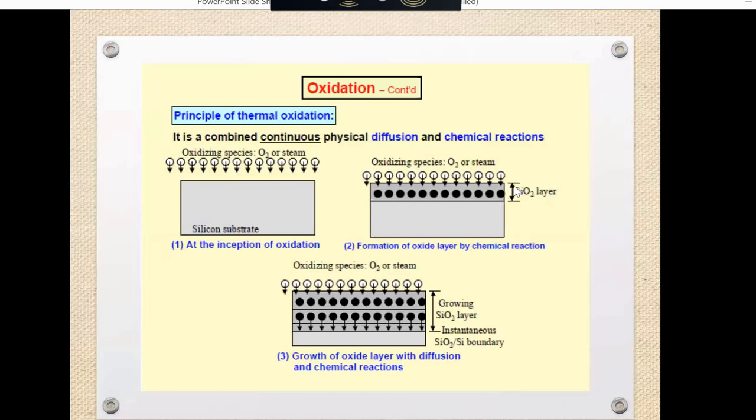तो यहाँ पे क्या होगा? The SiO2 जो layer है, in the SiO2 layer there is an SiO2 molecule, and that will react again with the silicon substrate, and in this way the SiO2 layer is growing.